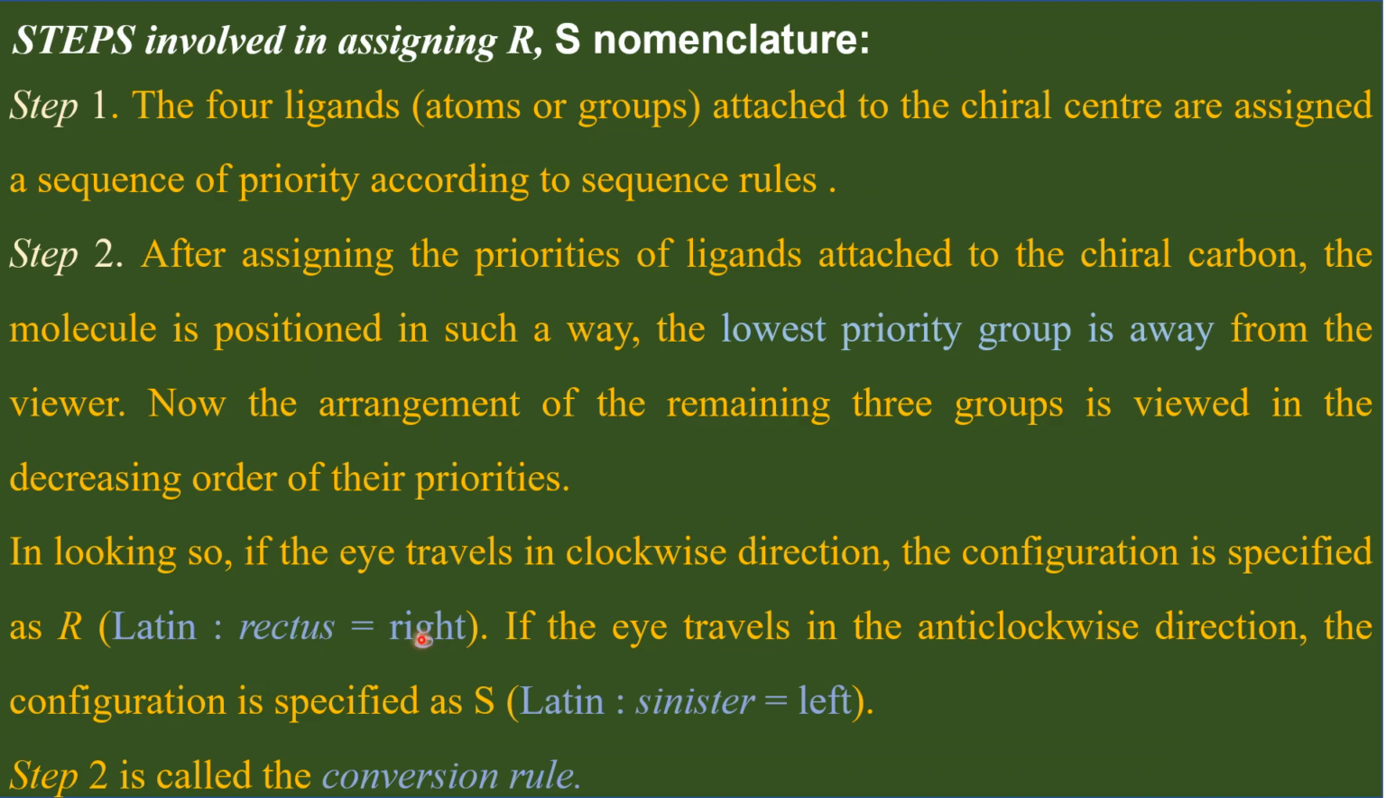So actually the word that means right side in Latin is dexter, and the first letter of dexter is D, and that is already in use for the DL configuration. That is why these three people, Cahn, Ingold, and Prelog, hesitated to use the letter D here. So fortunately there was another word,